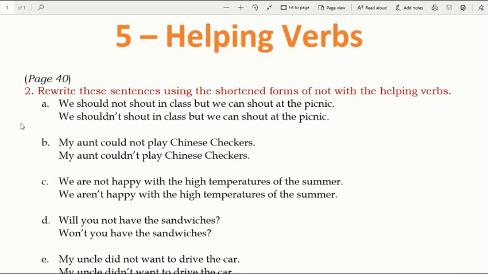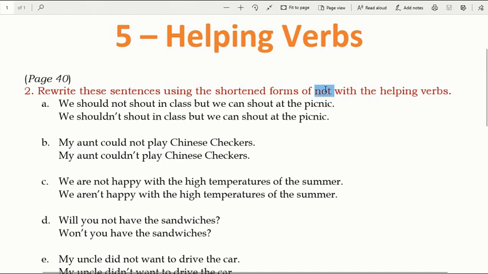Okay, now moving on to page number 40, question number 2. Rewrite these sentences using the shortened form. What do you mean by shortened form? That means छोटा किया हुआ. If you see the word over here, short, and if you write shortened, that means छोटा किया हुआ. Shortened forms of not. You have to search the words not and you have to rewrite the sentences. The first one is, we should not shout in the class, but we can shout at the picnic.